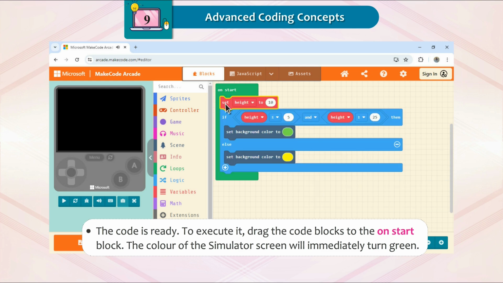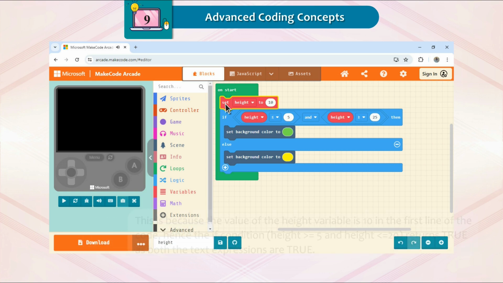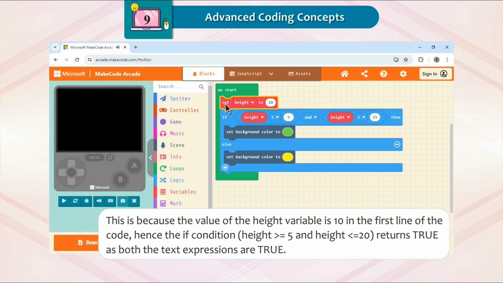The color of the simulator screen will immediately turn green. This is because the value of the height variable is 10 in the first line of the code. Hence, the if condition height is greater than or equal to 5 and height is less than or equal to 20 returns true as both the test expressions are true.